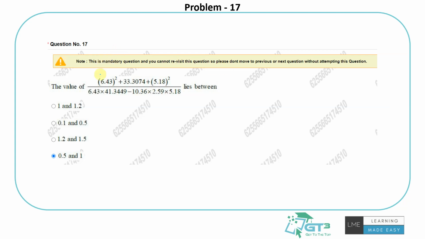But there is a small trick in it. This is more of an algebra question actually. Now if I take 6.43 as A and 5.18 as B, so this is A square and this is B square, and you know what this is? This is A into B, right? I got it out when I saw 6 into 530. So I was just checking it. They wouldn't ask a question like this unless there's some logic, right? So you see this into this, 4 3s are 24, 8 3s are 24. That's the last bit, and 6 5s are 30. So it should be slightly more than 30 point something. So 33 is looking like A into B.